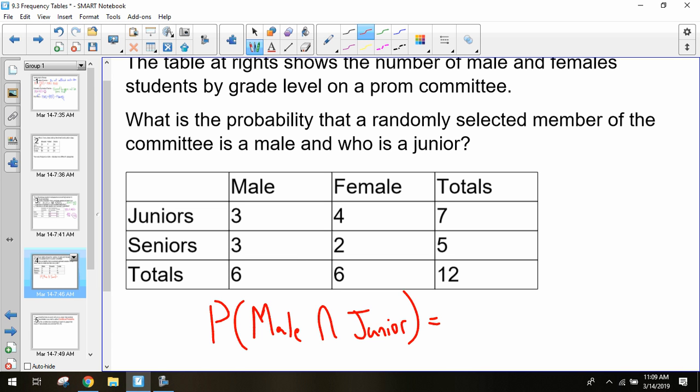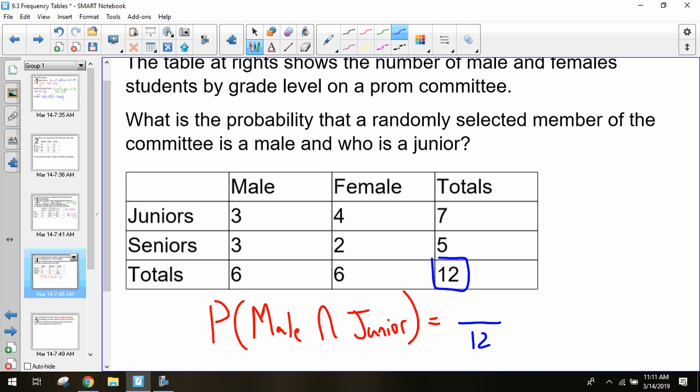Take a moment, see if you can come up with what that probability should be. All right, someone walk me through this question. What did you do for this problem? Number of students is 12. And then looked at the specific male and then juniors.